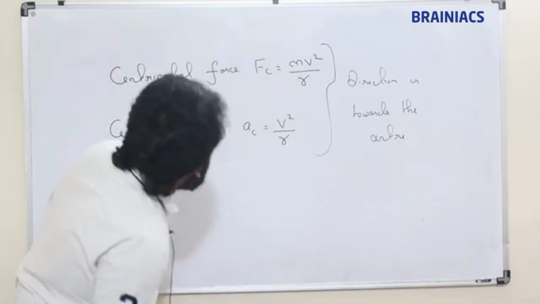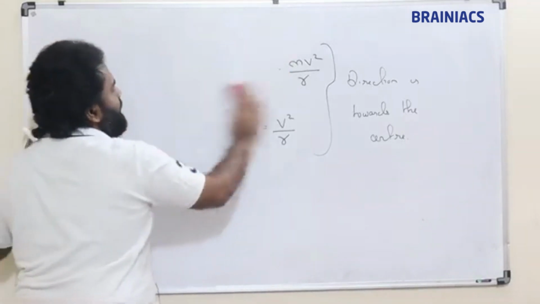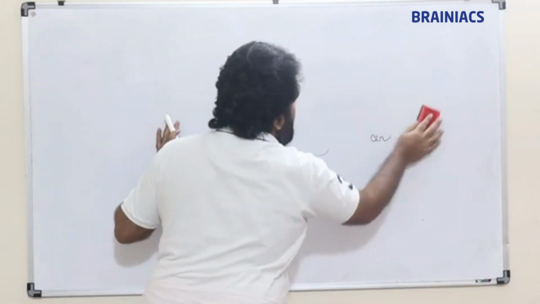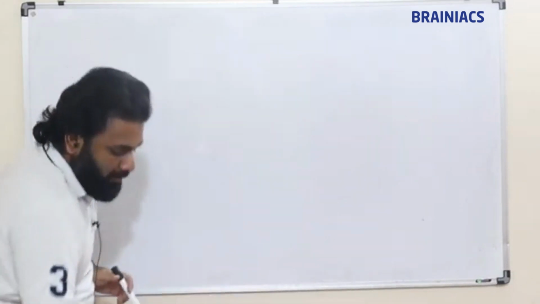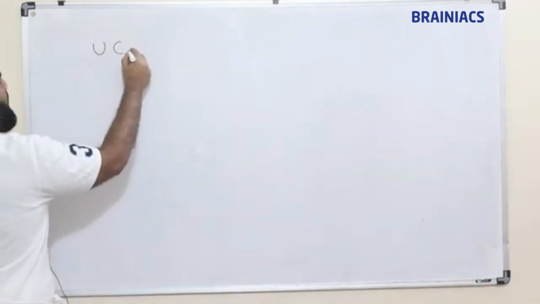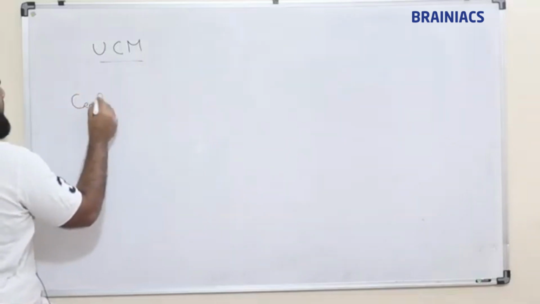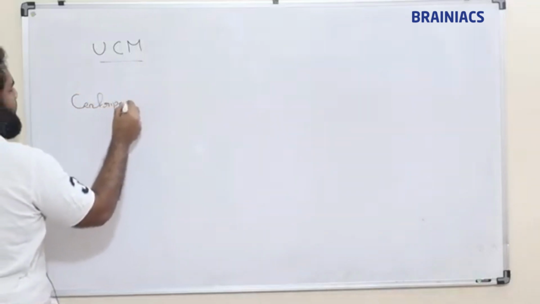So this is all about uniform circular motion. Now if we take our attention to non-uniform circular motion also. Okay, so for uniform circular motion, here I am writing centripetal acceleration. Why?